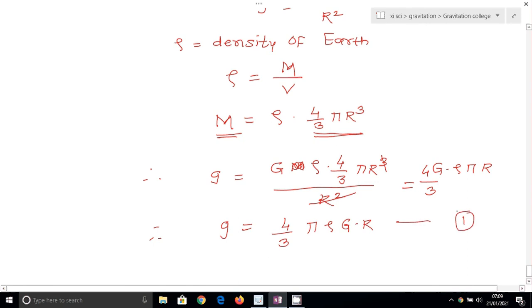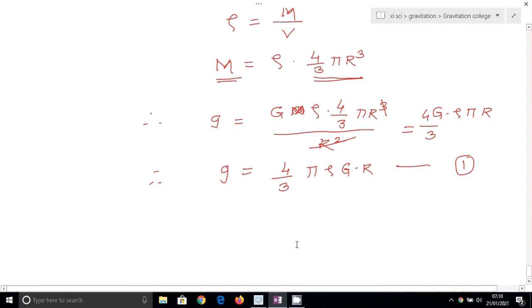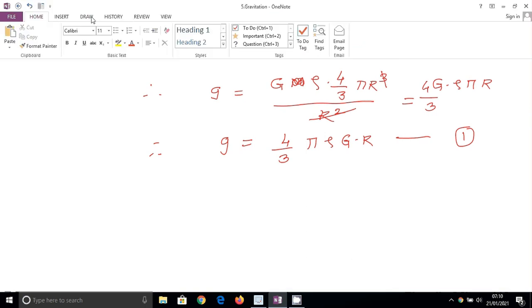This is the formula for acceleration due to gravity on the surface of the earth, and if the object is on the surface of the earth, then the distance is capital R, the radius of the earth. Now consider a body at point P at a depth d below the surface of the earth.